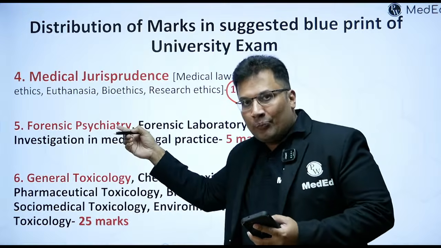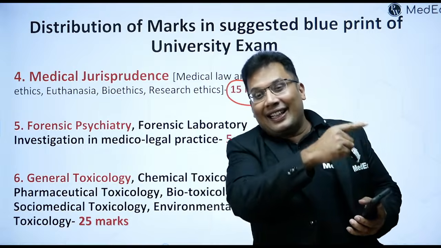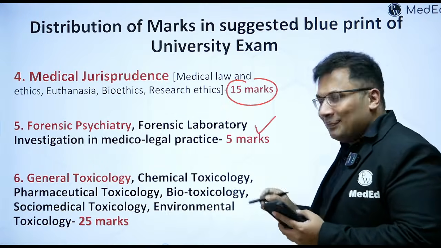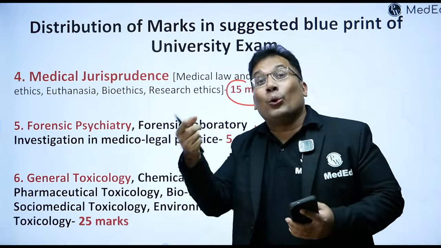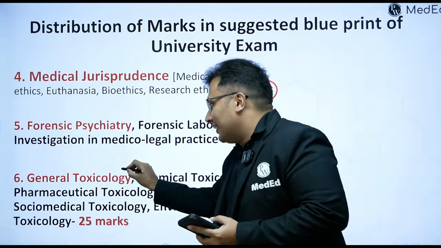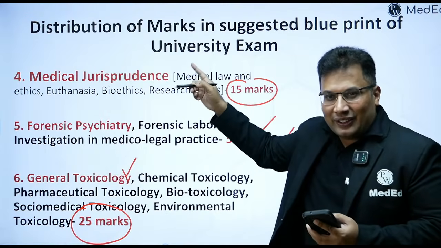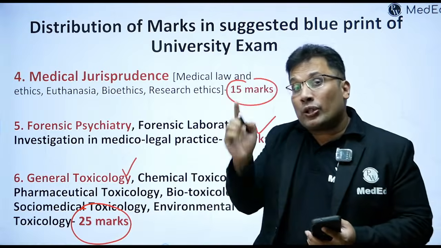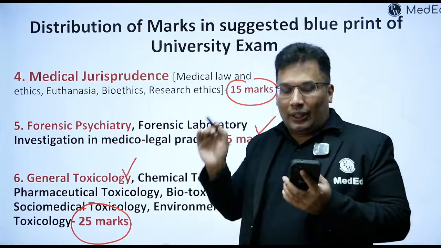Basically euthanasia, ethics, principles of ethics, medical negligence, civil negligence, criminal negligence, very commonly asked. Then forensic psychiatry: delusion, hallucinations, true insanity, feigned insanity, commonly asked, 5 marks. Lastly, general toxicology, 25. This is how your forensic medicine paper is divided in most universities, as given by NMC as per the CBME curriculum.